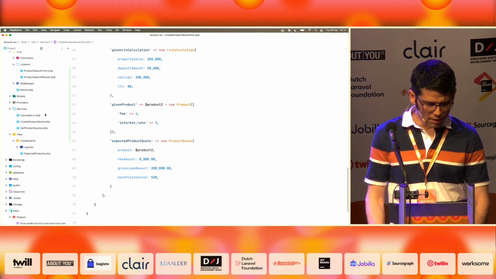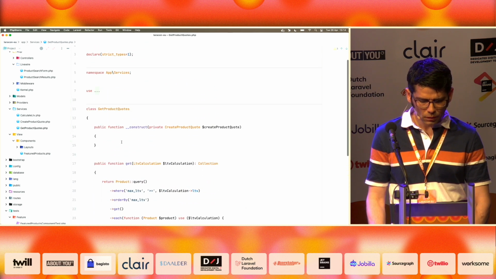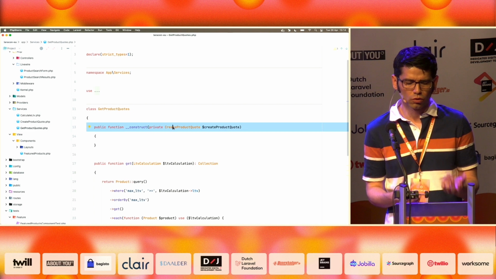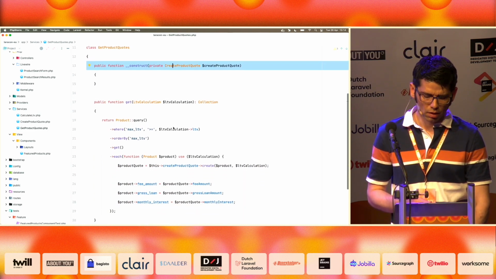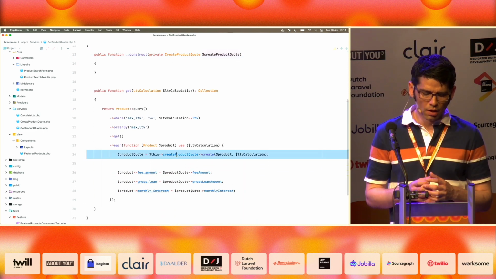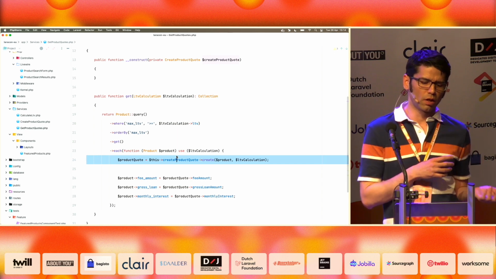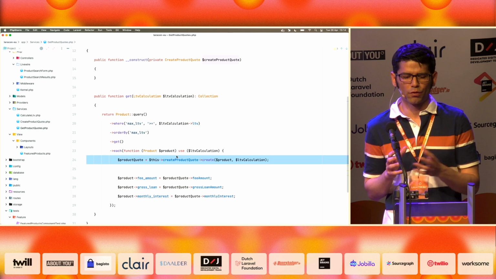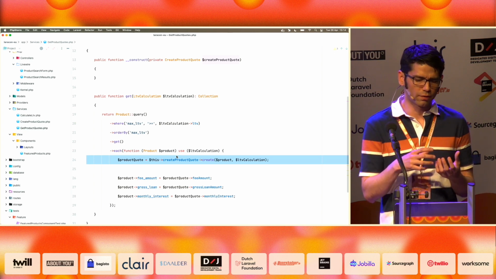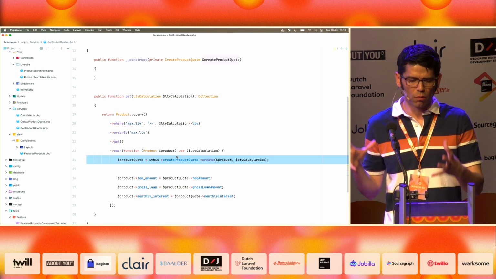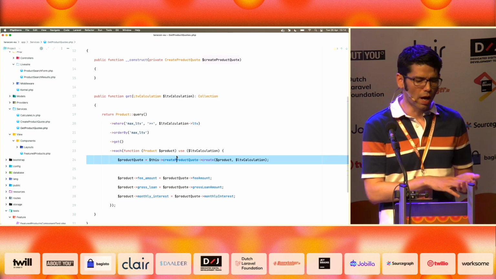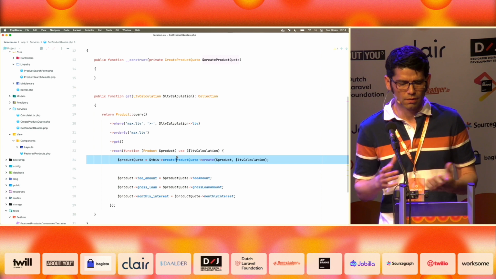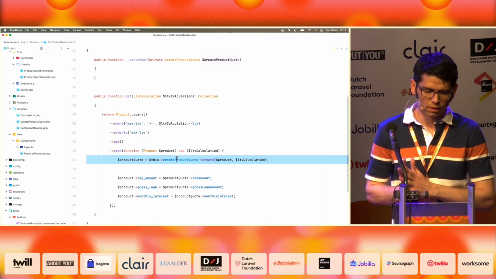We can have a look at get product quotes. And now it takes as a dependency the service to create the product quote, and we are using that service here. So basically with this, we achieve another good object-oriented programming practice: object composition. We compose a service of other services. We then use the composition of objects in our Livewire component or in our controller, and then we are achieving this nice design. Everything is unit tested.